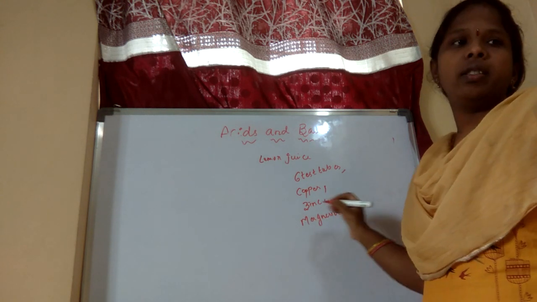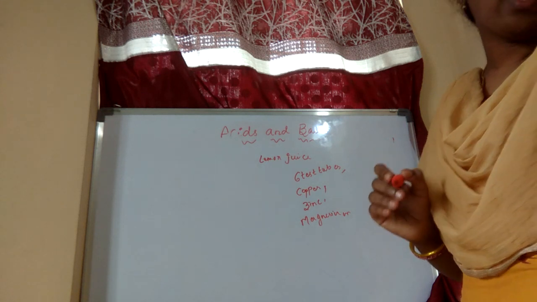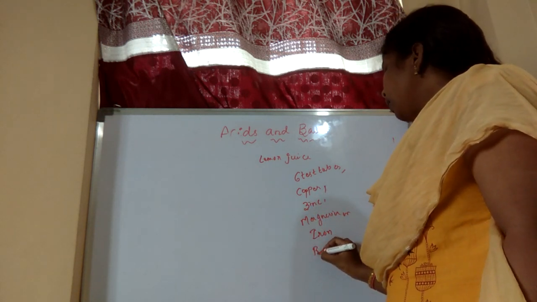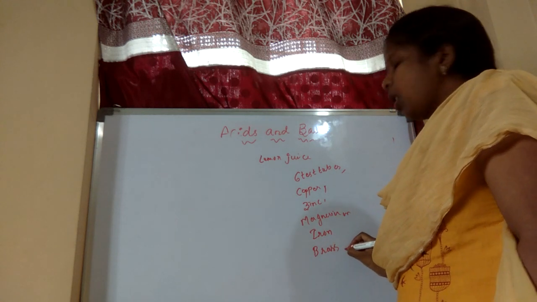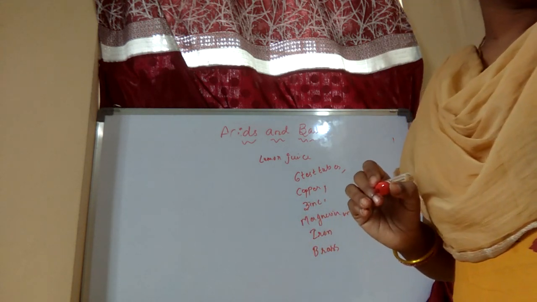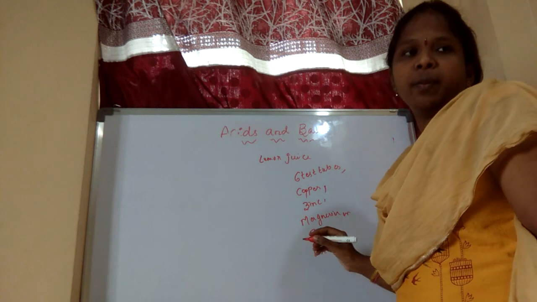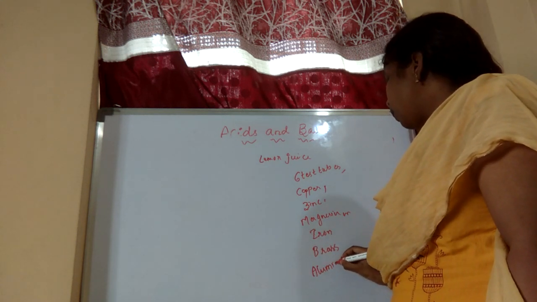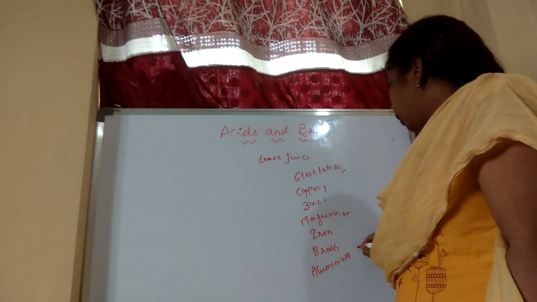So copper, zinc, magnesium, iron, brass, aluminium pieces. Take some aluminium pieces and add to the test tube.